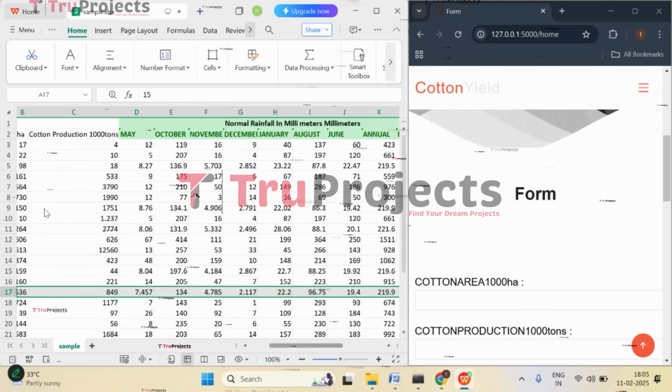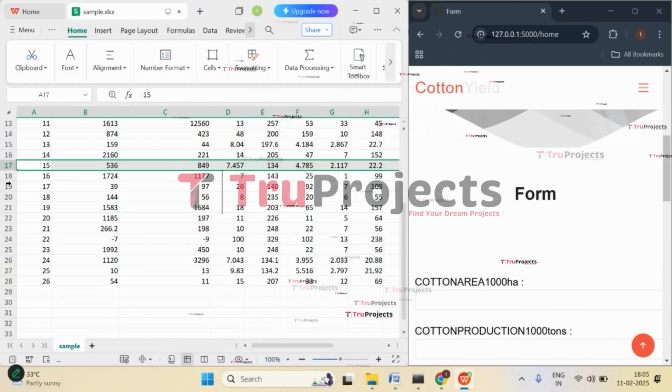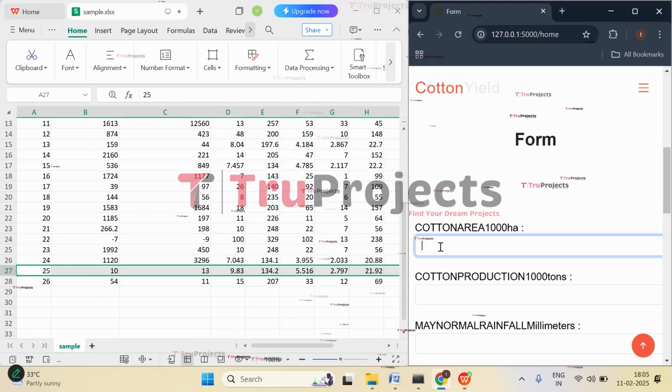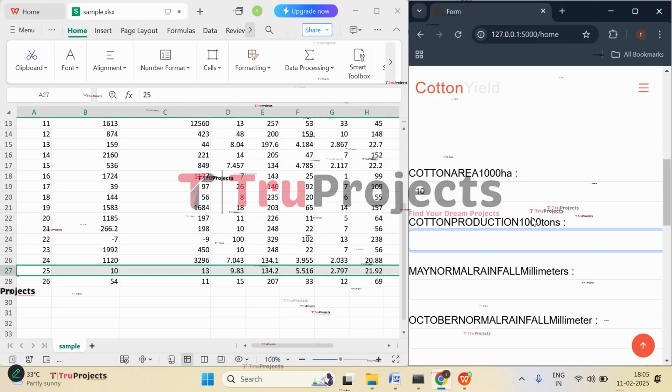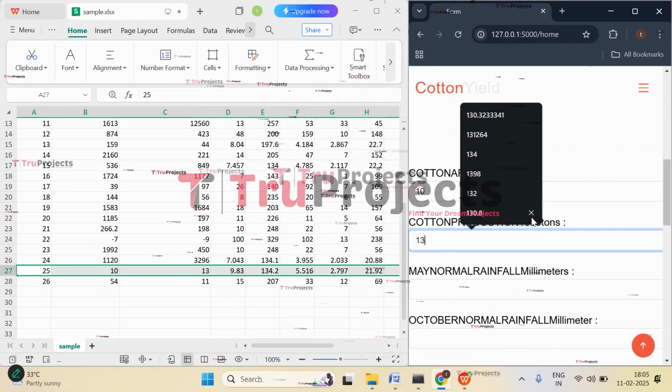So now let's check with this case, where cotton area for 1000 hectares is 10, and then we have 1000 tons it is 13.